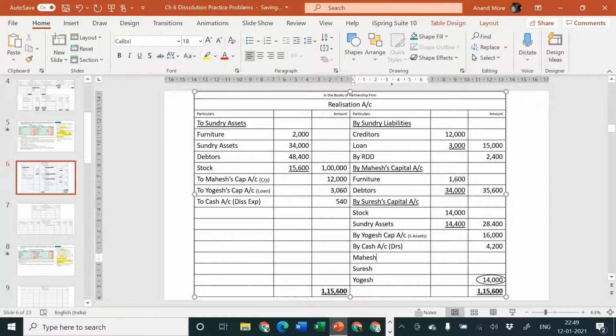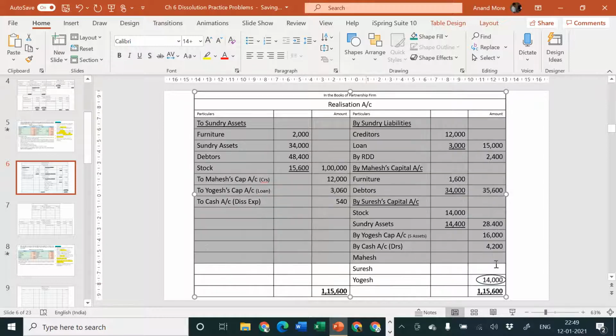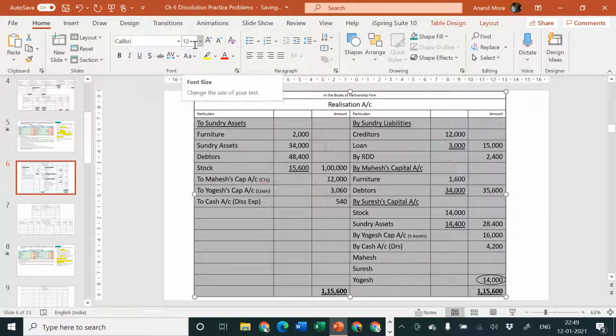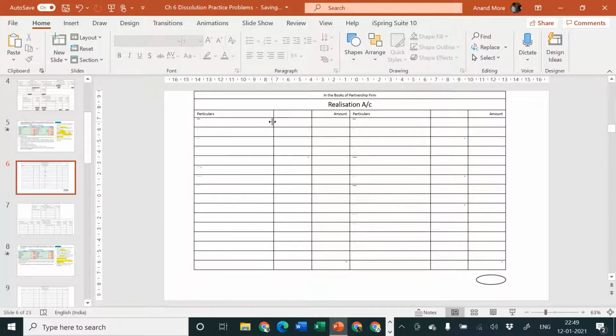It seems that we are again going to have difficulty in completing the account here in the normal manner. So let me just reduce the font size so that it will be easy for me to complete the things quickly. Okay, this I am going to consider as 17.